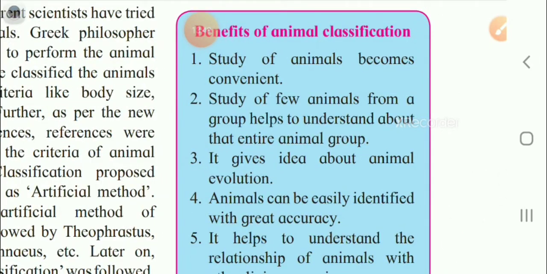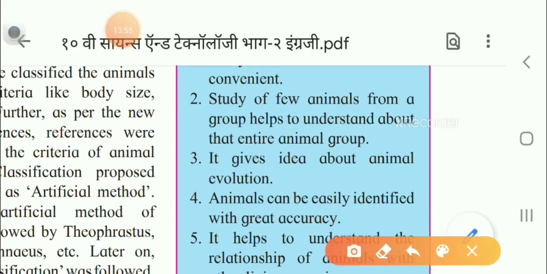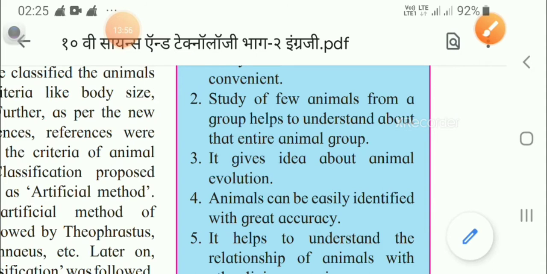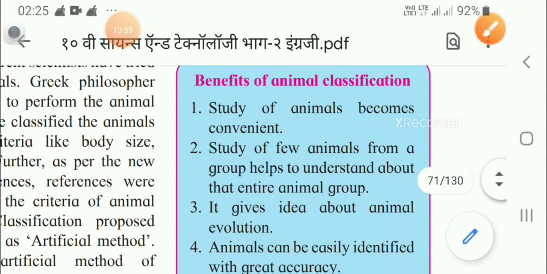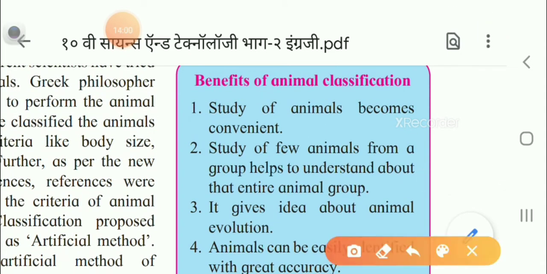We can see here the benefits of the animal classification. First, study of animals becomes convenient.